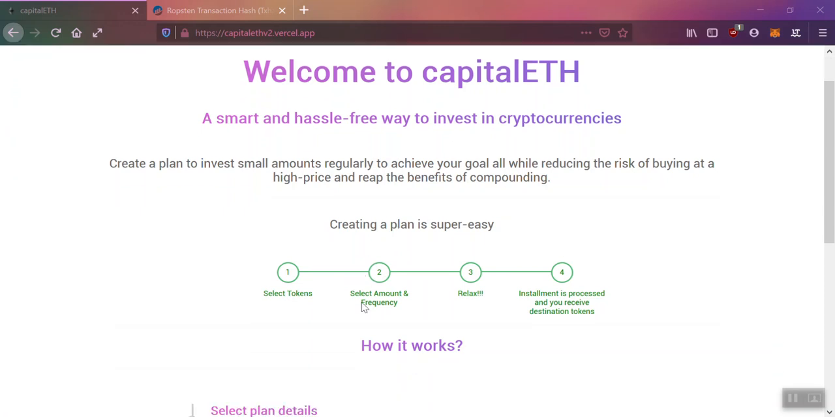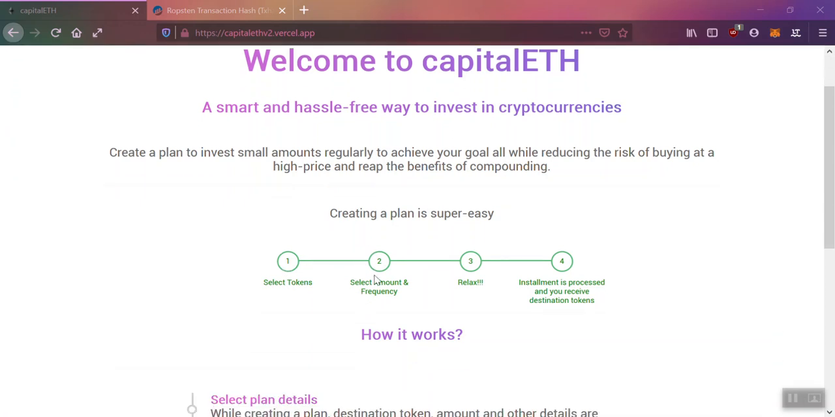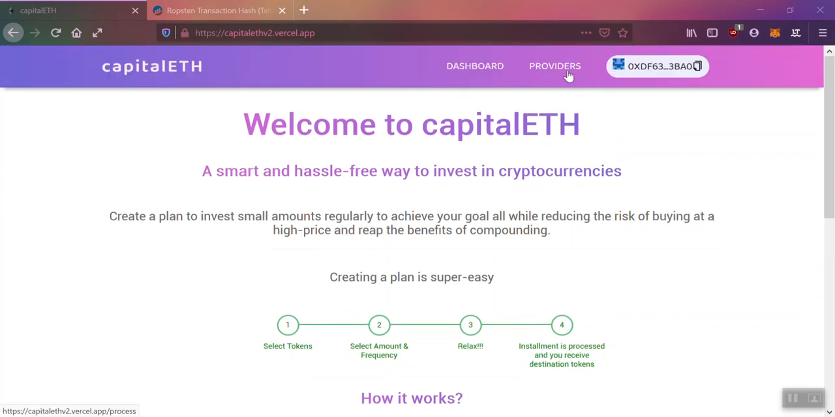So creating a plan is super easy. You just need to select the tokens, select amount and frequency, and just relax. Installments would be processed by providers and you would receive the destination tokens in your wallet which you specify while creating the plan.